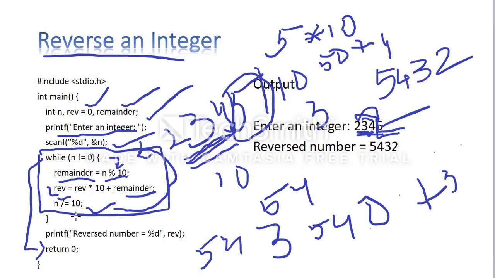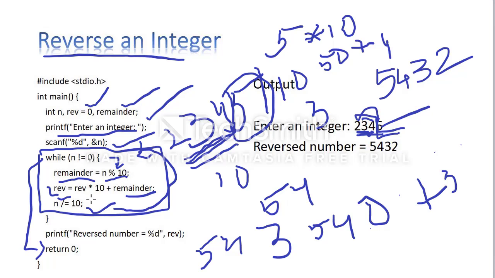So again 23 divided by 10, what value are you getting? 2. Again I am getting 2 here. 2 is not equal to 0. 2 modulo 10 is equal to 2. If any value is less than 10 and you do the modular division by 10, the value is the same as the remainder. Remember this thing. So remainder is equal to 2.